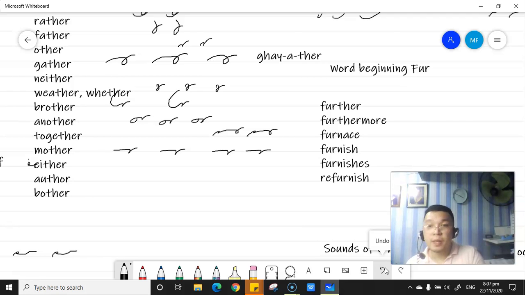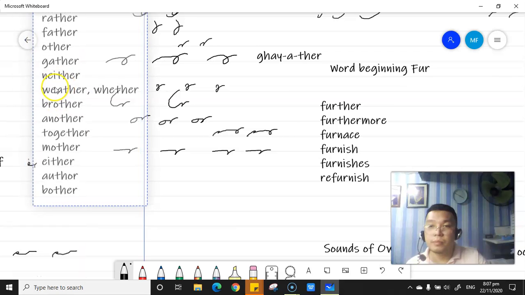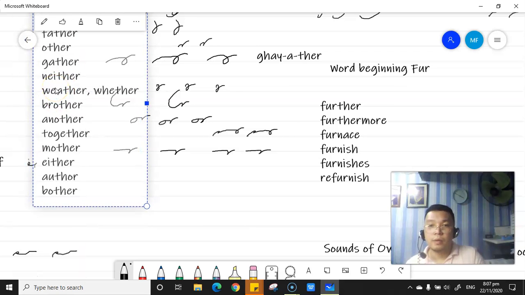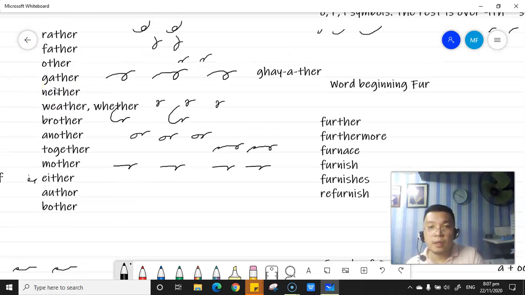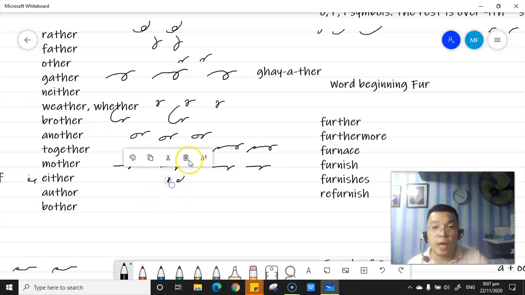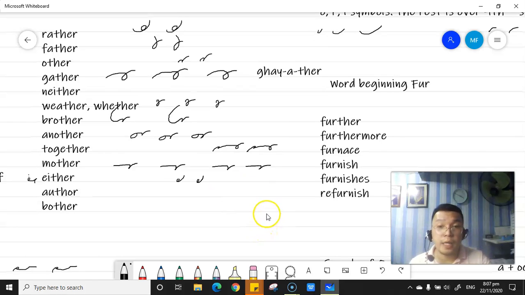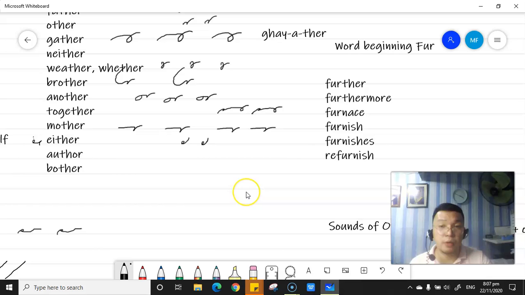Yan siya. E there. See this? We have the E. E. Under it ang ginamit natin. Okay, this is a special case. Either. Wala siya dun sa principle, diba? O, R, and L lang. This is a special case, okay?